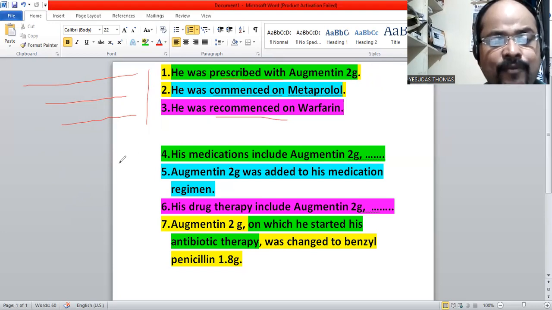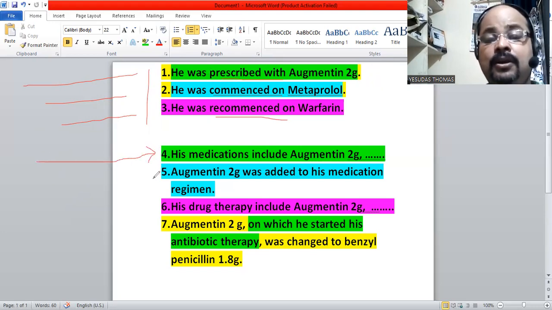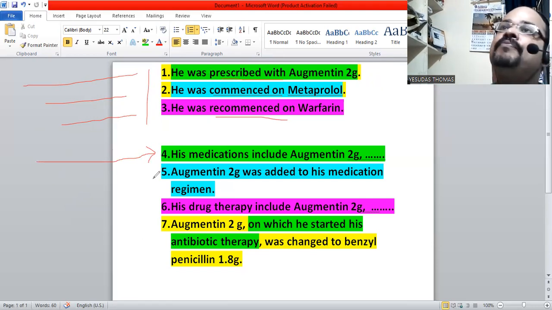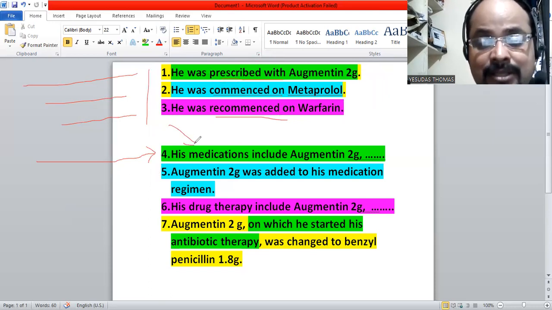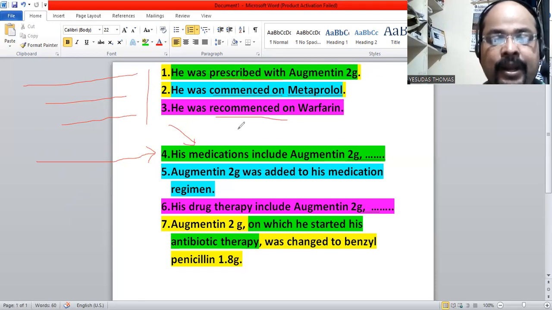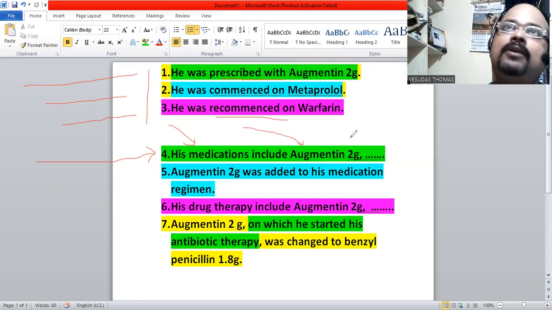Now let's go ahead with the fourth sentence. His medications include Augmentin 2 gram, metoprolol, warfarin, whatever it is. So this is a list. The fourth sentence is a list. His medications include Augmentin, include this thing, include this thing, include this thing.